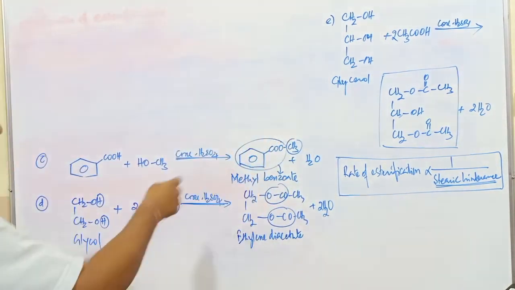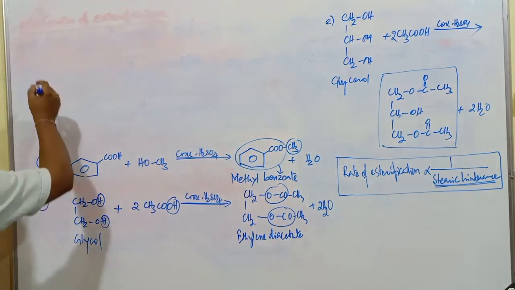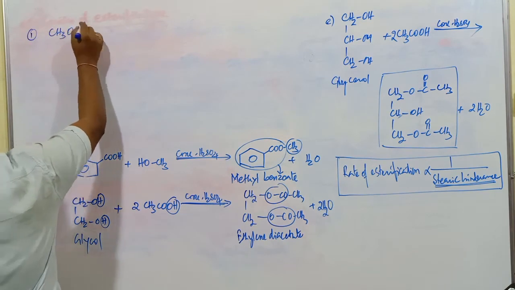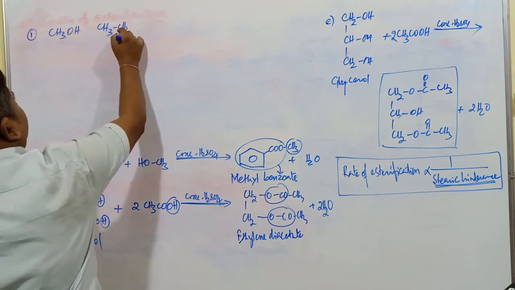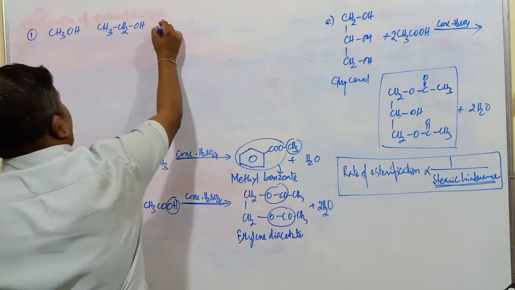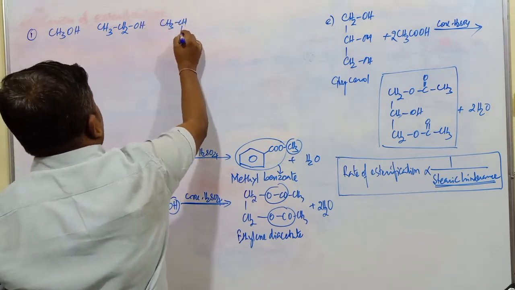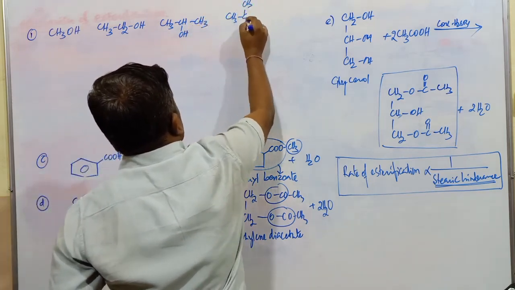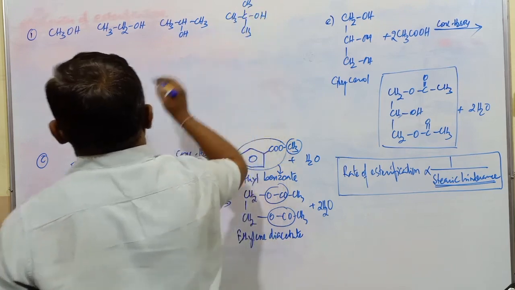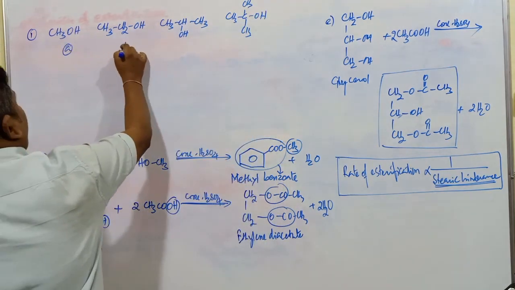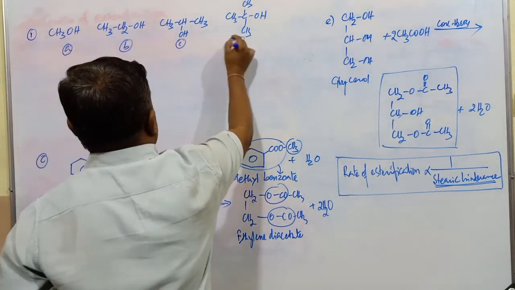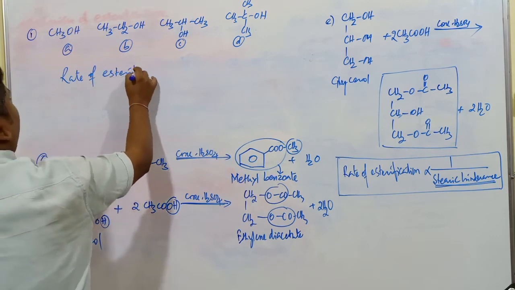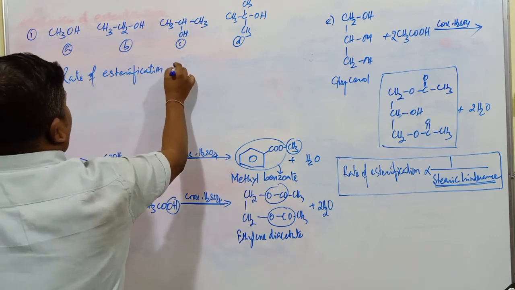In this one, when rate of esterification is inversely related to steric hindrance, number 1 you can consider CH3OH, this is CH3CH2OH, next one is (CH3)3COH, with three CH3 groups on the carbon bearing OH. What is the order of rate of esterification in case of this one? Here rate of esterification. Which compound is reacting very fast next to another one?